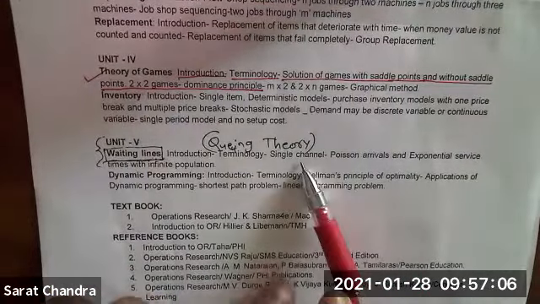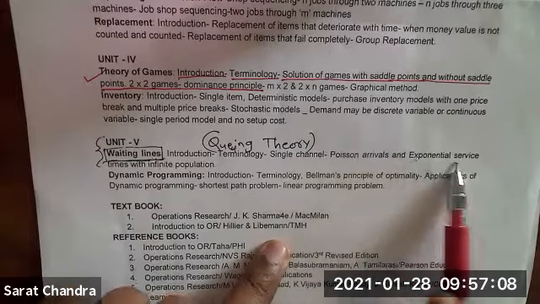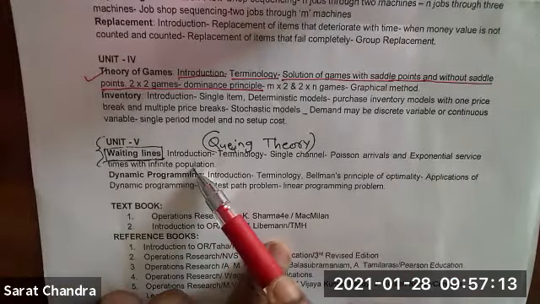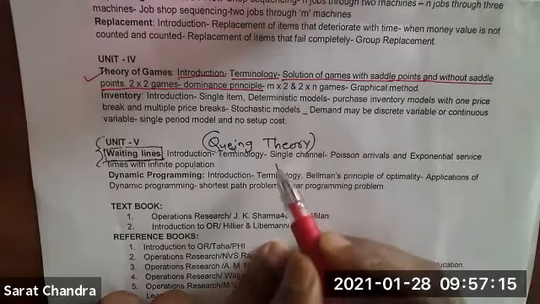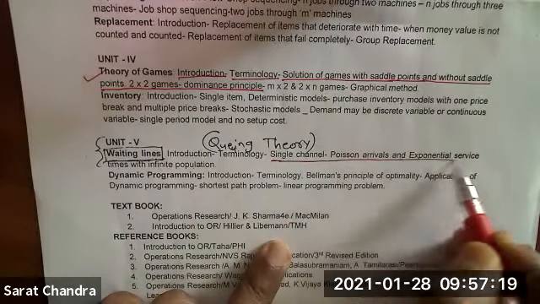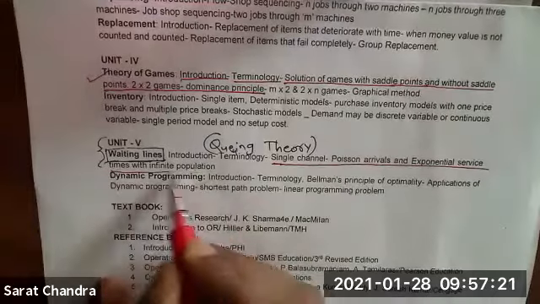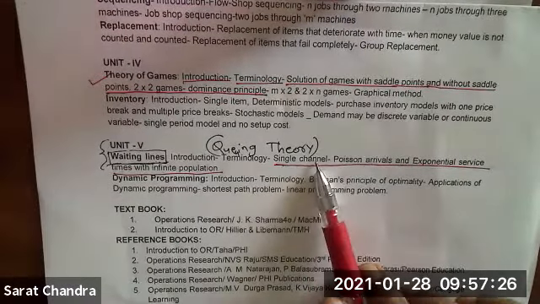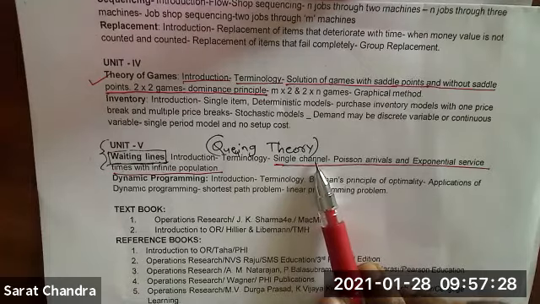So single channel, Poisson arrivals and exponential service time with infinite population. So all these things, starting from here to here, what is written? Single channel means single server, only one server will be there.